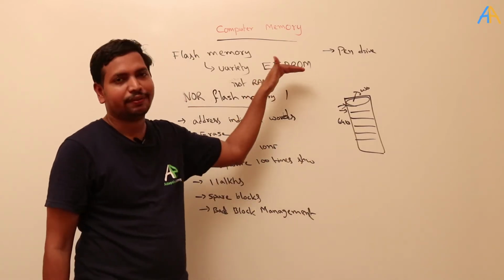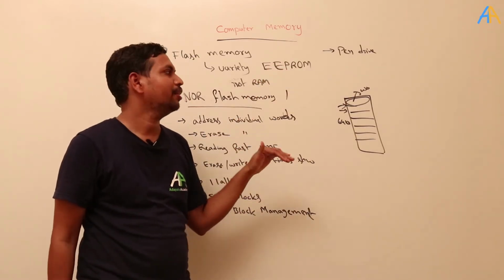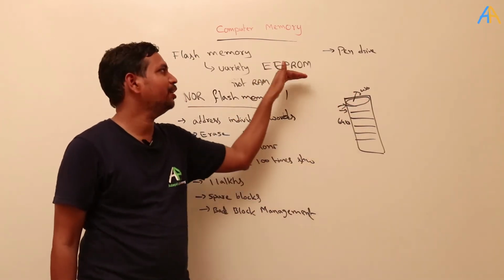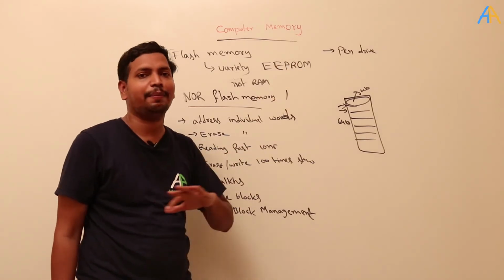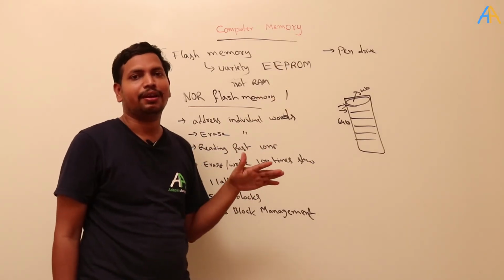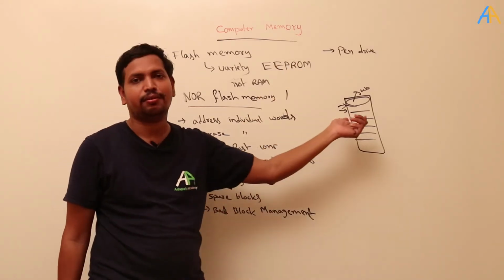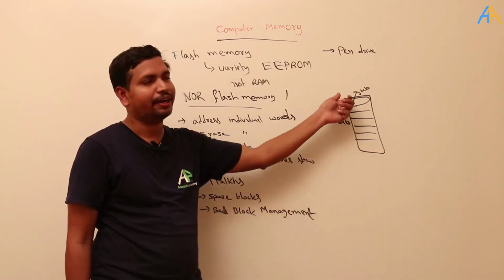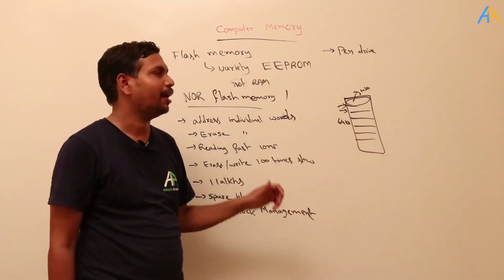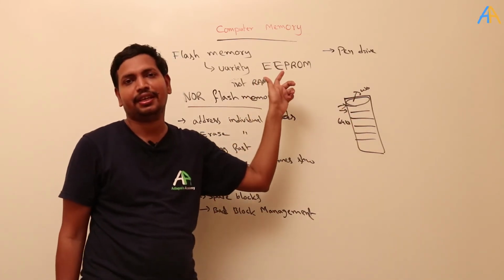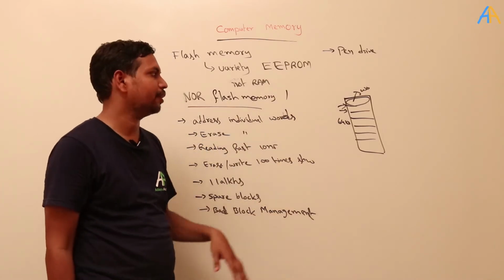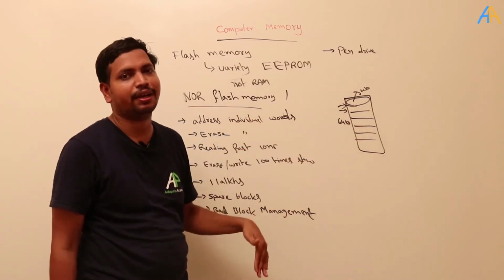There is a difference between EEPROM and NOR. Here we can erase individual words, but in EEPROM we can erase all the memory at the same time, because if you erase, all the memory will go away. But here we can erase individual words also. We can address individual words, we can erase individual words. Unlike EEPROM, where if it is erased, all the data will go away. That means all the bytes will go away if you erase in EEPROM.